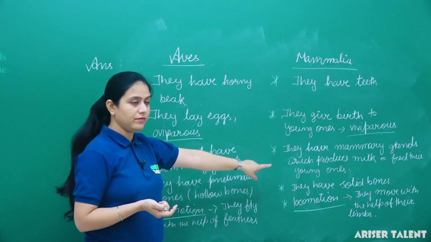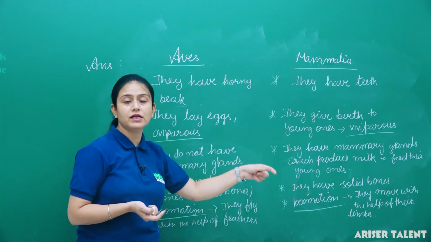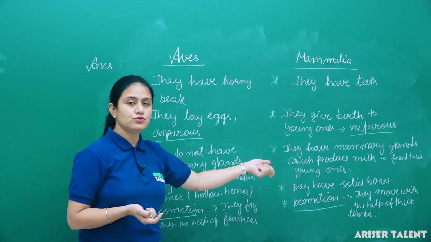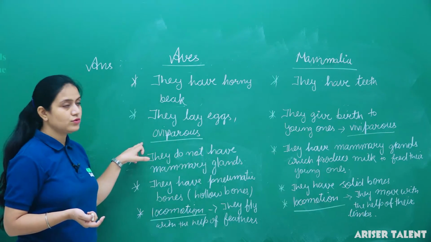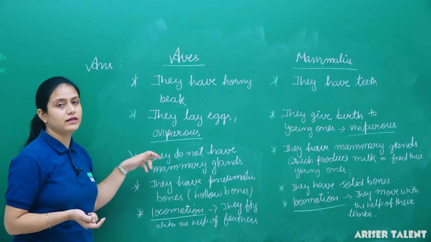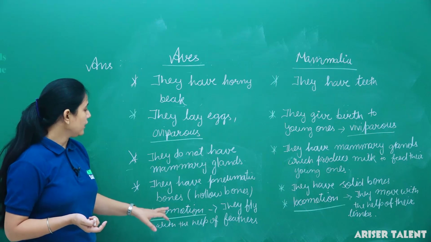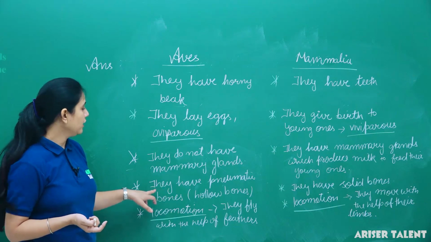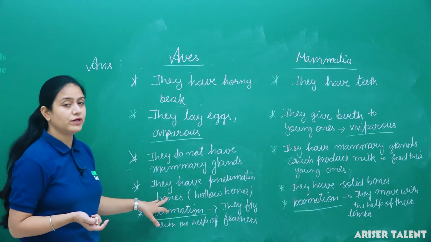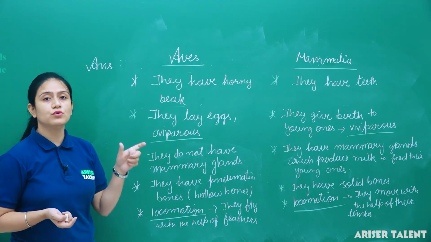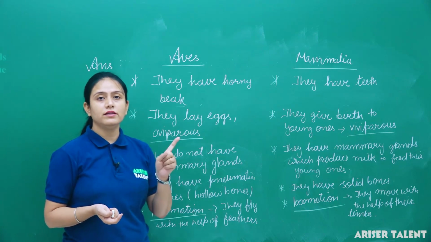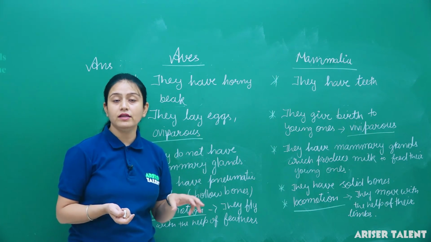That's why Mammalia have mammary glands, because mammary glands produce milk and they feed their young ones with the milk. And as Aves do not give birth to young ones, they lay eggs, they do not have mammary glands. They do not need to feed them with their milk. Okay, they have pneumatic bones. Pneumatic bones means hollow bones. Because bones are hollow, their body is light in weight, and then they can fly.